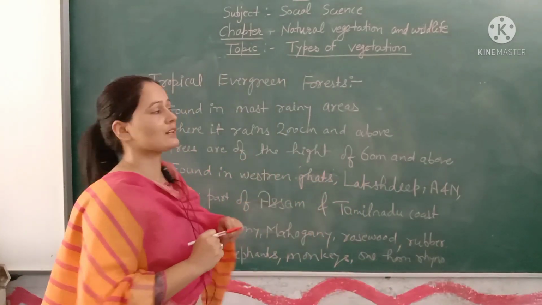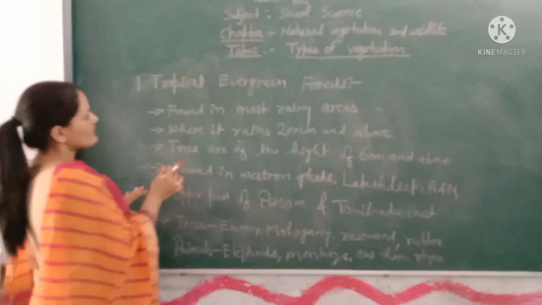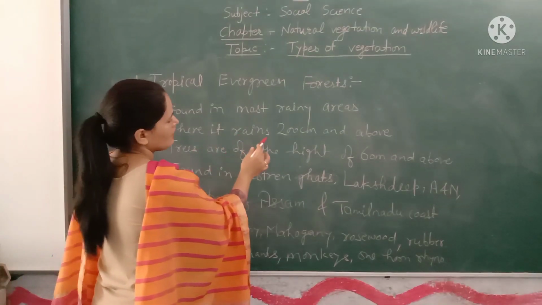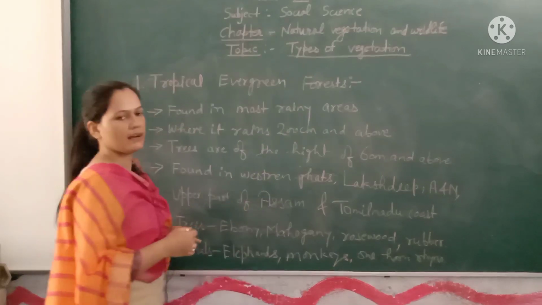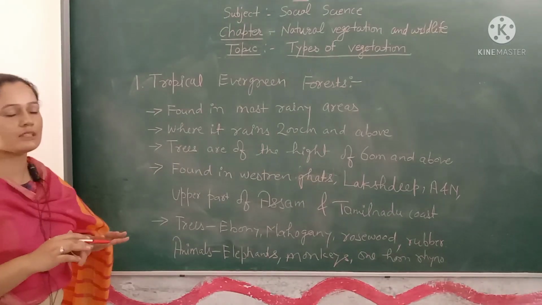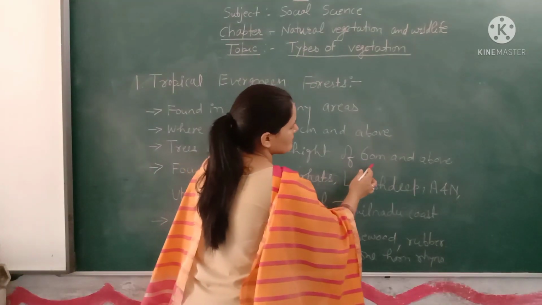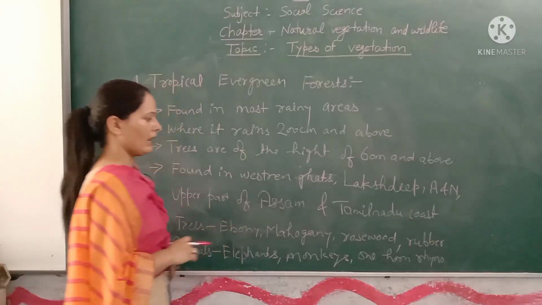That is why these are called evergreen. In these areas, it rains about 200 centimeters and above. And talking about the height of the trees, there are trees of 60 meters and above.